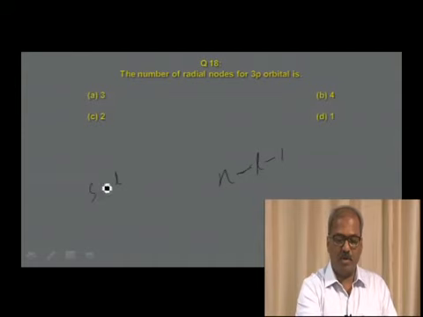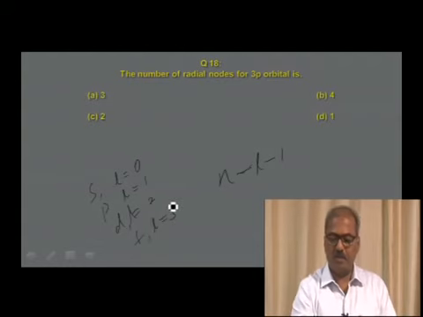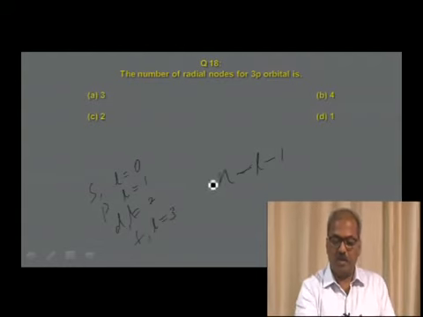For s orbital, l is equal to 0. For p orbital, l is equal to 1. For d orbital, let me consider l is equal to 2, and for f orbital, l is equal to 3. So the number of radial nodes is given by this.